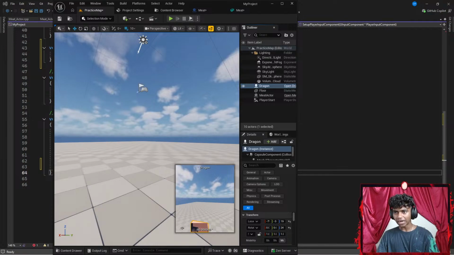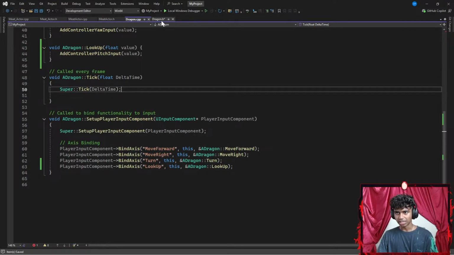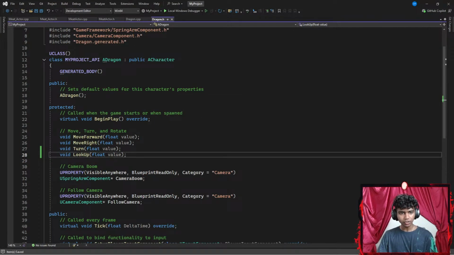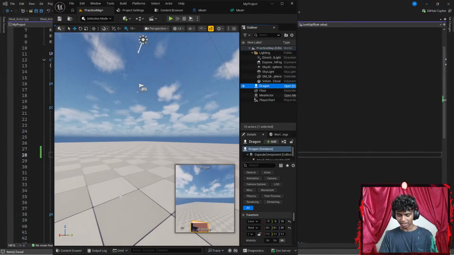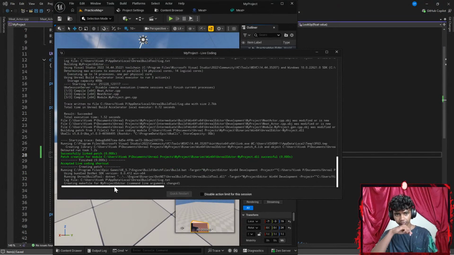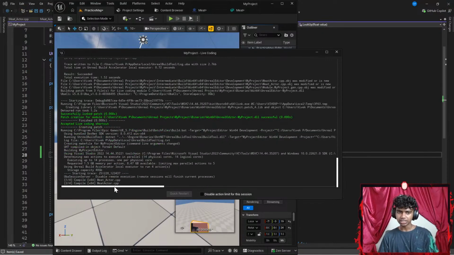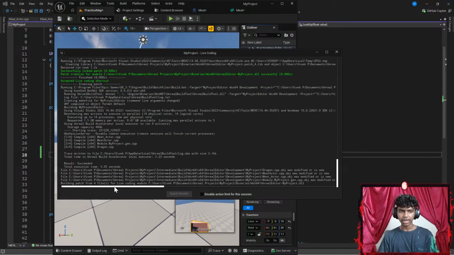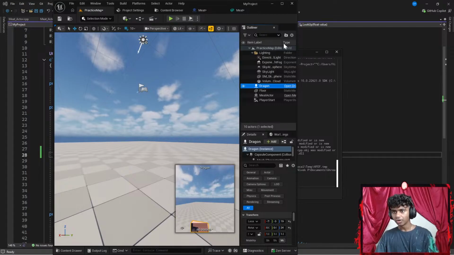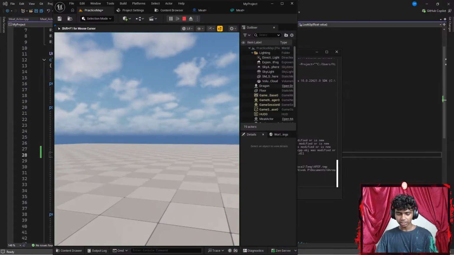That's it. Now let's go to my practice map real quick. Hit Control S to save my code here, and Control S to save my code up here as well. Hit Control Alt F11 to compile my code here. I think you've given the mesh a vertical scale now. Did I? I might actually check that real quick. Okay, now let's go ahead and run the code real quick.